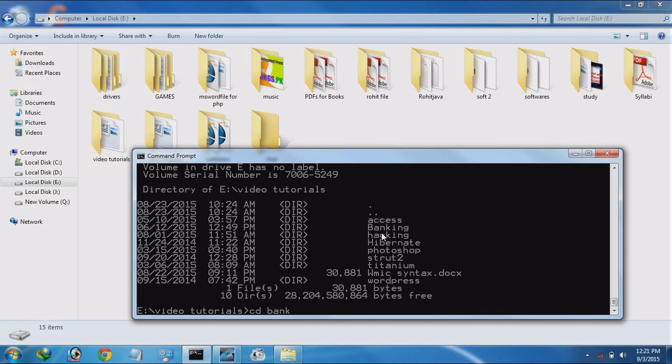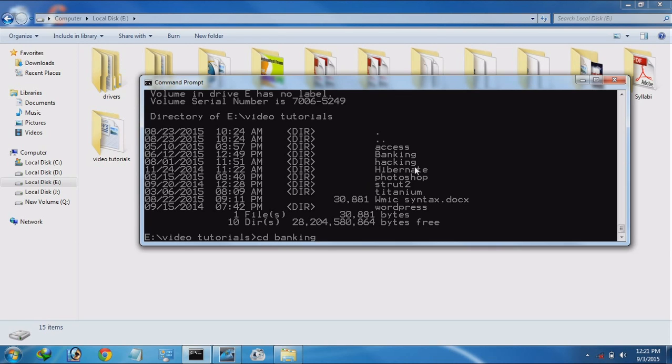Now coming to cd and ping banking. One thing you should note: banking here is with a capital B and here with a small b. Command prompt doesn't matter.